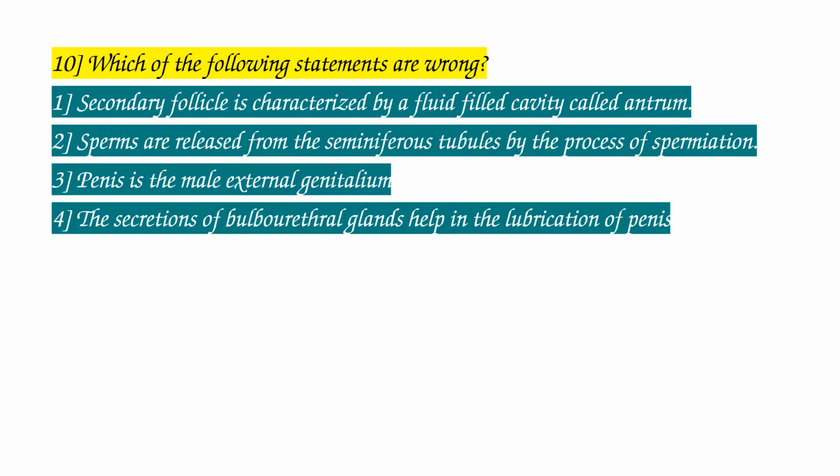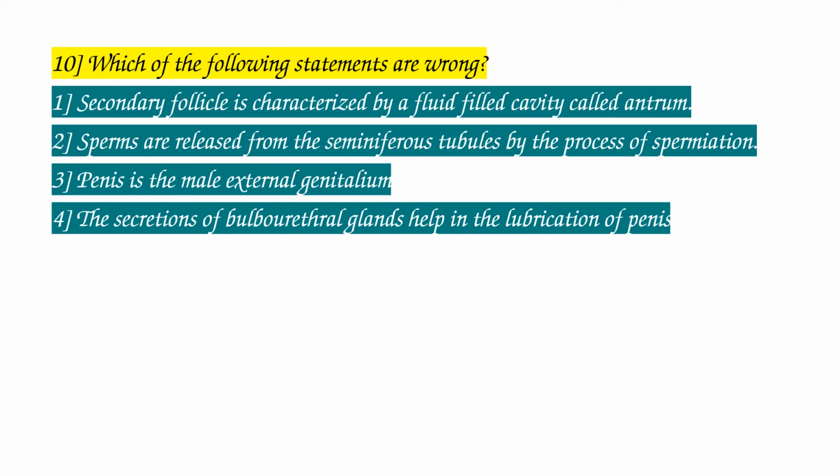Question number 10. Which of the following statements are wrong or incorrect? 1. Secondary follicle is characterized by a fluid filled cavity called antrum. 2. Sperms are released from the seminiferous tubules by the process of spermiation. 3.